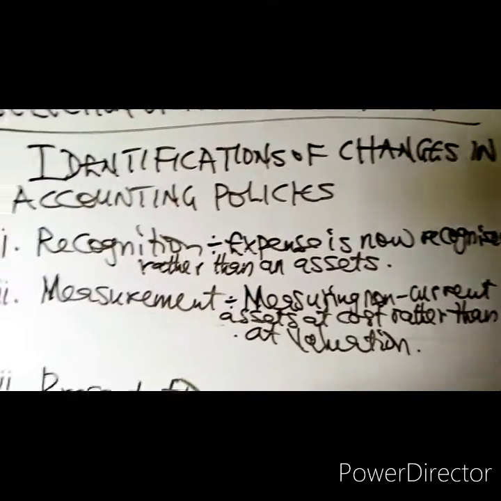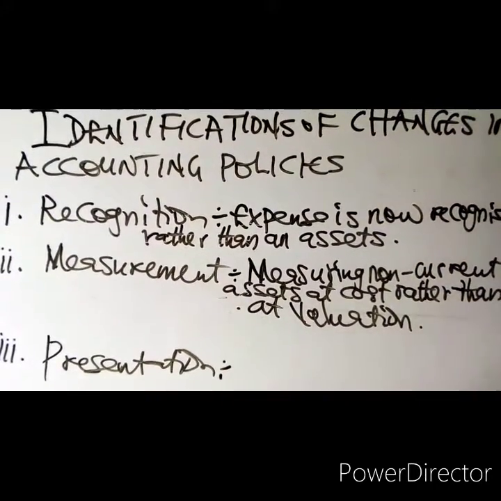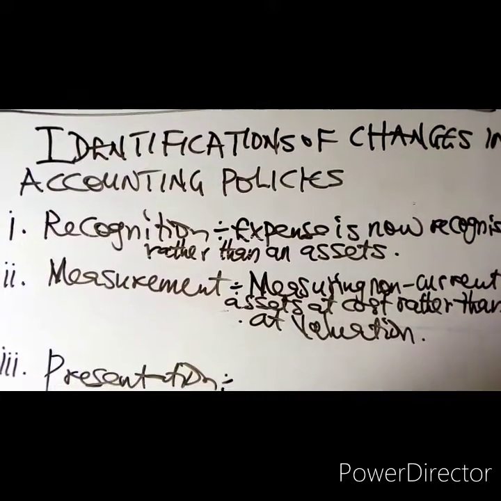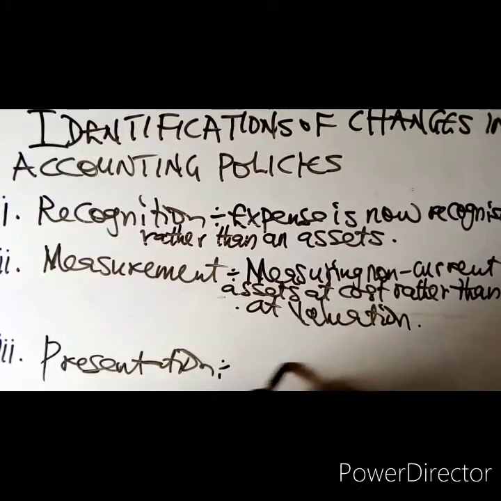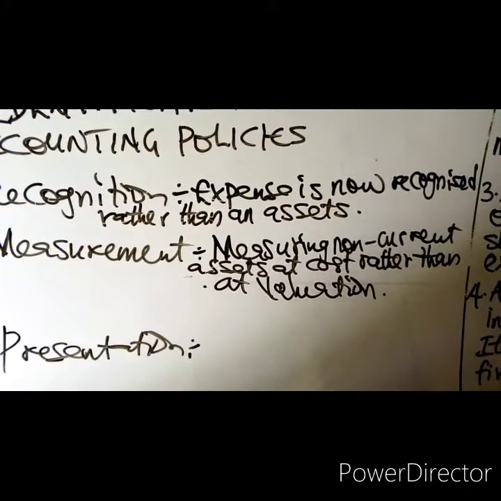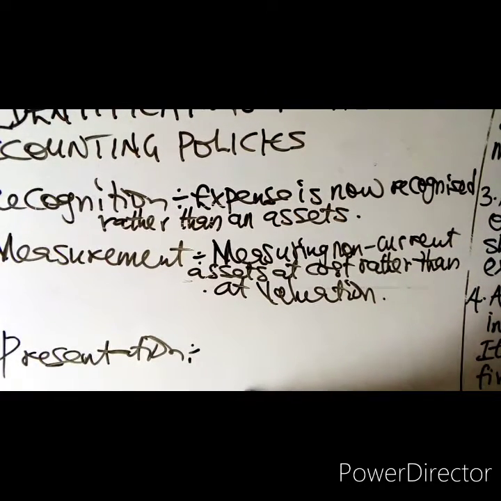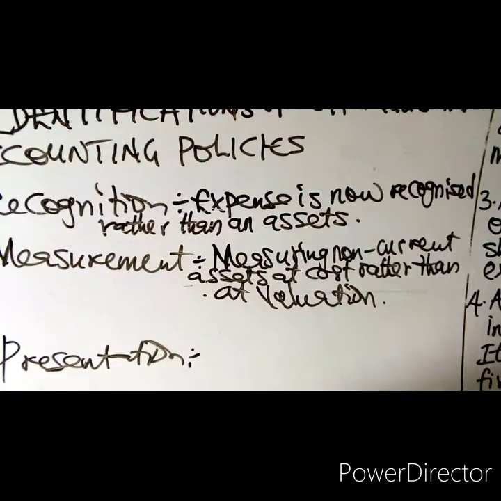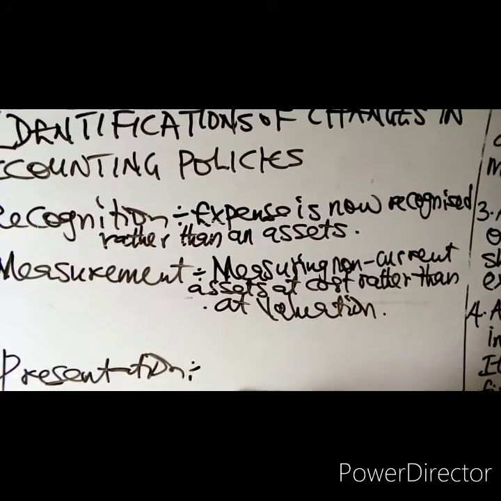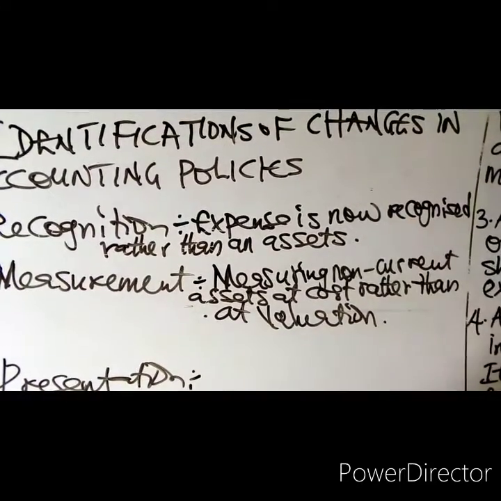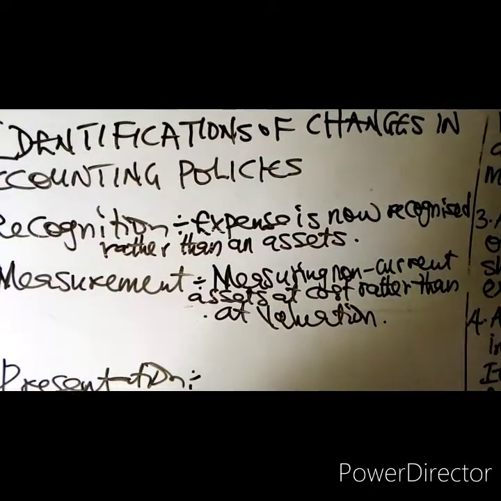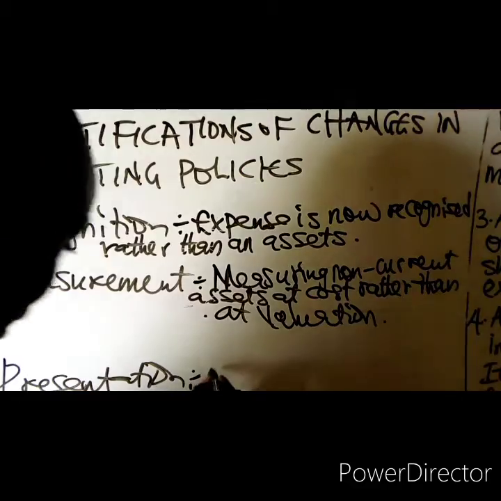The third item is presentation. How the items will be presented in the financial statements. Where an entity normally charged depreciation as an administrative expense before, instead of charging that depreciation as an administrative expense, they now want to charge it as cost of sales. Where an entity will now charge depreciation to cost of sales rather than administrative expenses, that means the policy of the entity has changed. Depreciation is now included in cost of sales rather than administrative expenses.